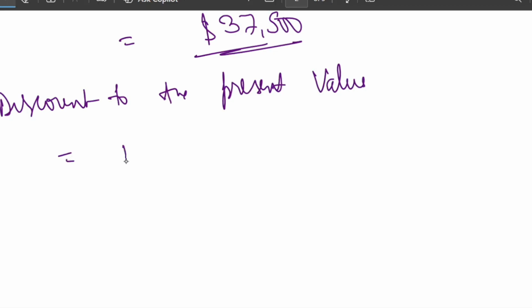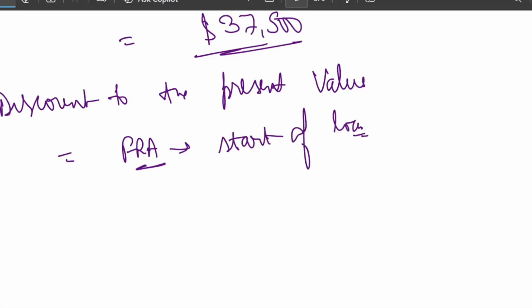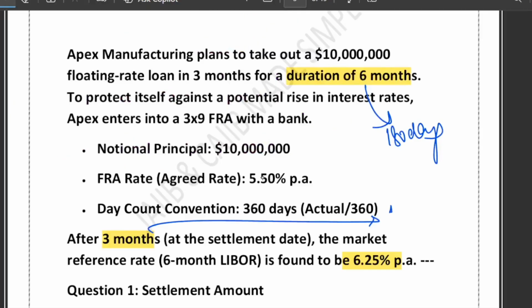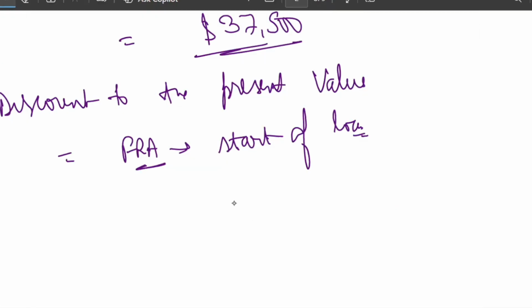You know it very well that FRA is always settled at the start of the loan. So we discount using the market rate. What is the market rate? The market rate is now 6.25%. So use it for discounting. Let's finally find the settlement amount.